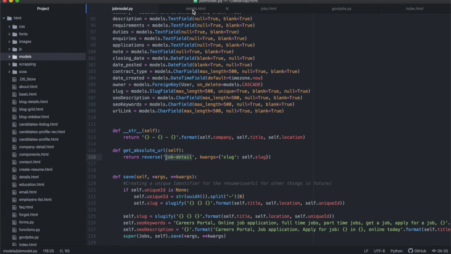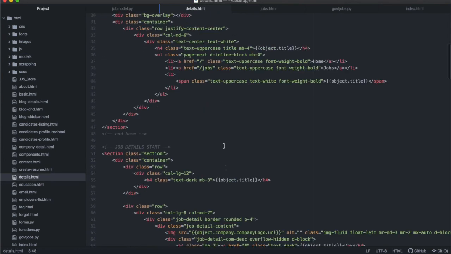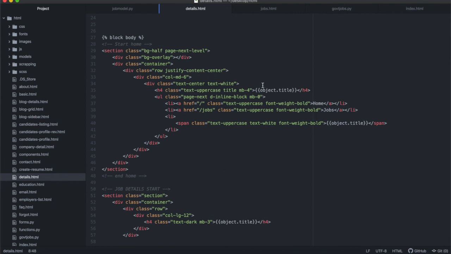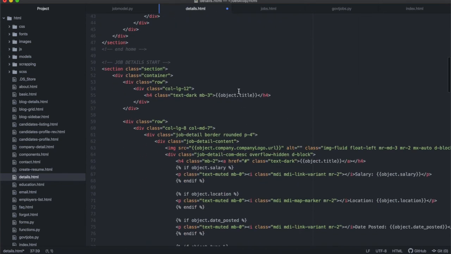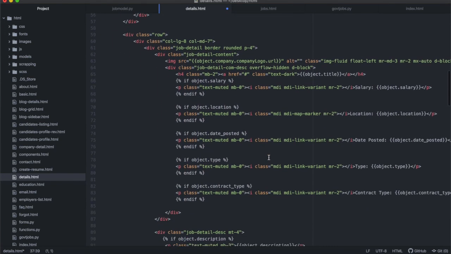Once I've done that, that's everything that goes in there, and then these are the breadcrumbs. We're going to have the home page, and then the jobs. This is actually job detail, but I'm going to write this in URL format, like that. I'm going to say url, and the URL for this is job detail. No, job list. This is what we called that URL. We called it job list. After that, it will go to the specific job title, and then I've just pulled out some of the specific job things here as well.